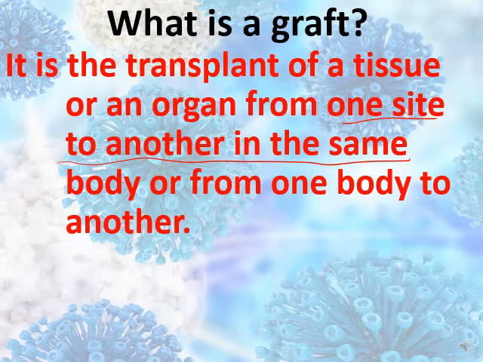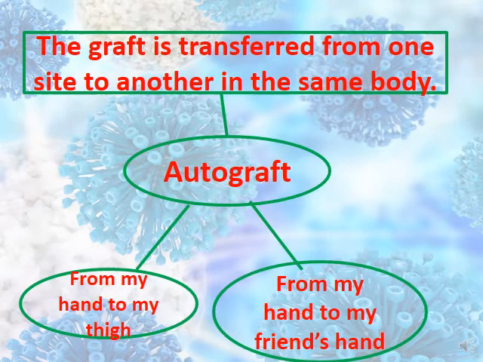Here we have different types of grafts. Let's start with the first type. First type is called autograft. Auto definition is the graft that is transferred from one side to another in the same body.